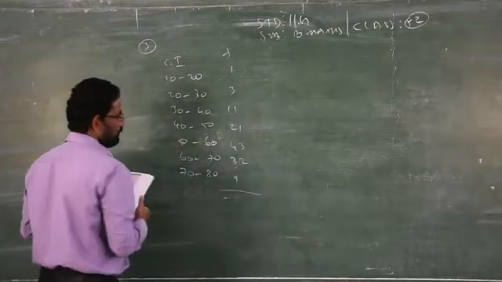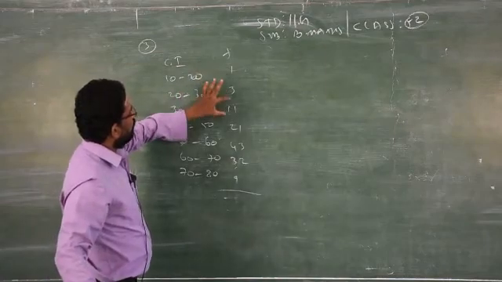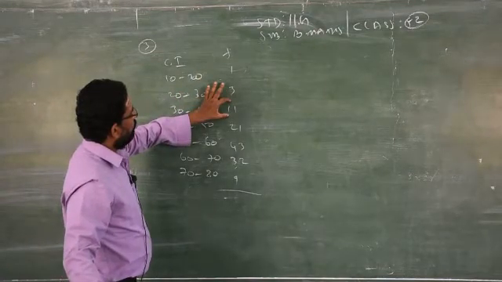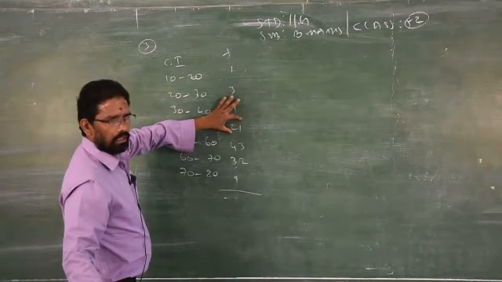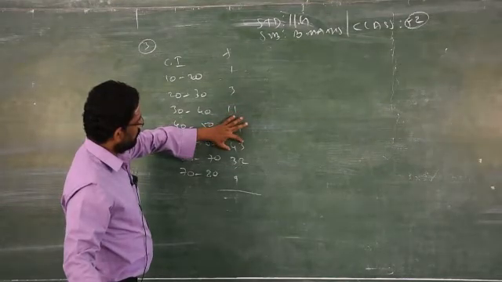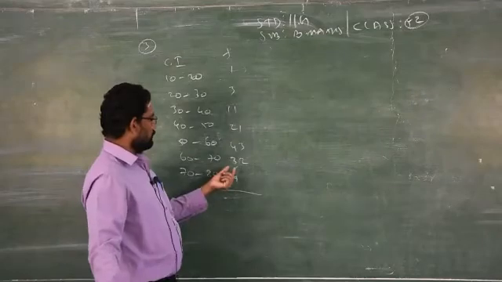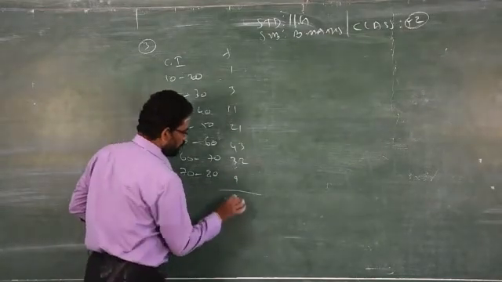Clear? Just add, use calculator: 1, 3, 4, 15, 15 plus 20, 36, 36 plus 40, 76, 79, 79 plus 30, 109, 118 plus 2, 120.